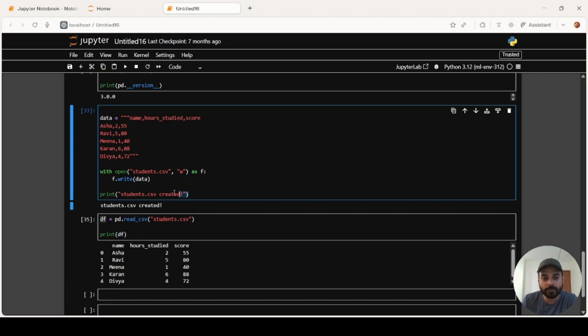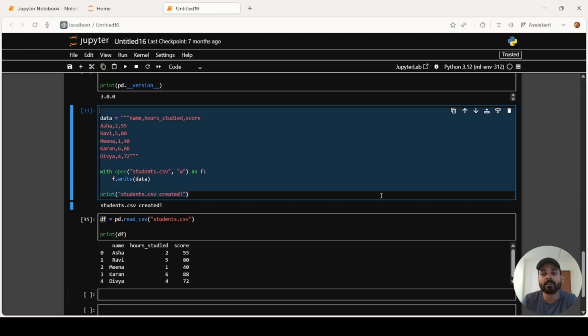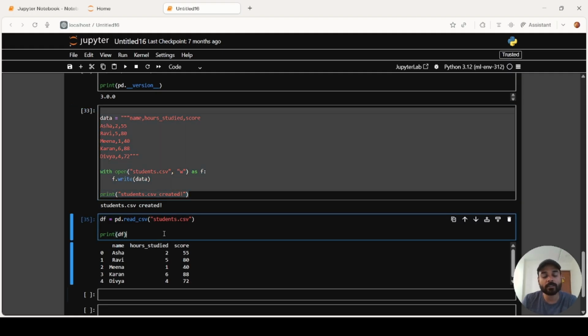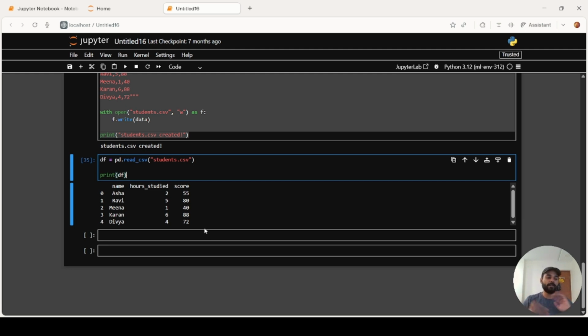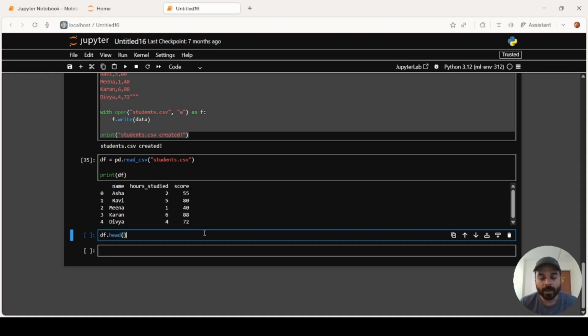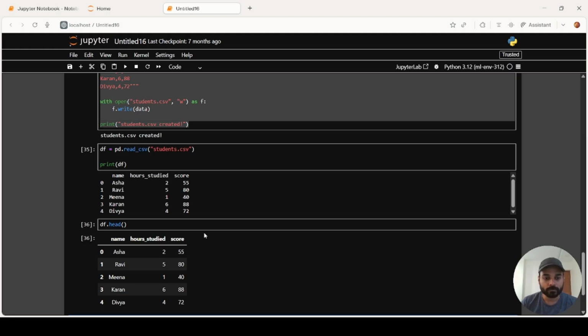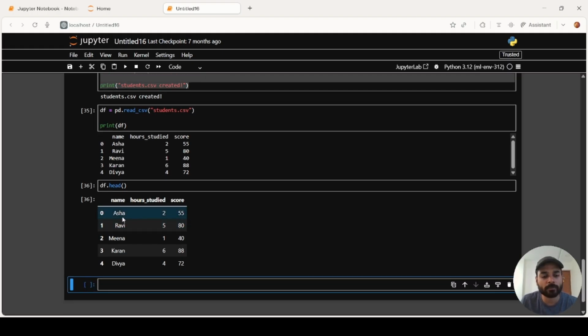Do not worry about this. It will get cleared once we deal with file handling in Python. Right now we are only concerned with the data and how pandas is used. Now a data frame has been created. Now let's look at df.head. Head is a function through which you can pull the top 5 rows of any data set. So df.head prints out the top 5 rows of the data frame.